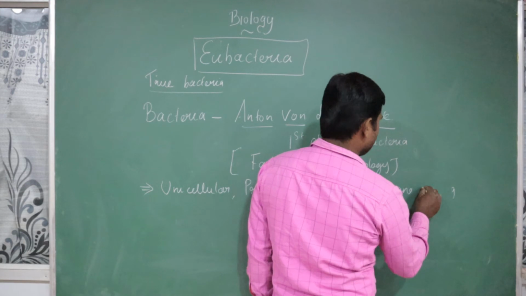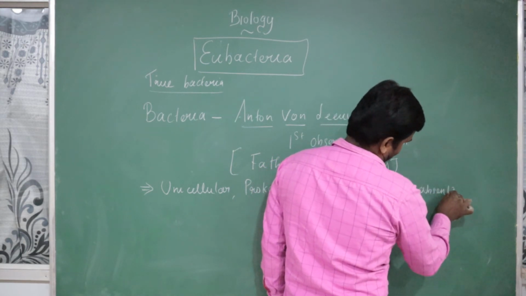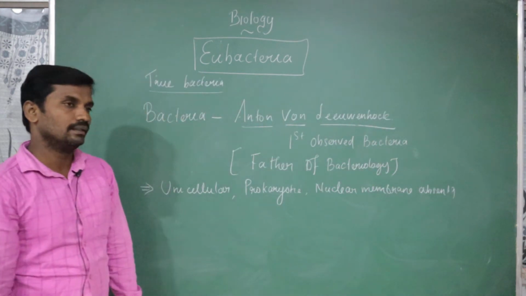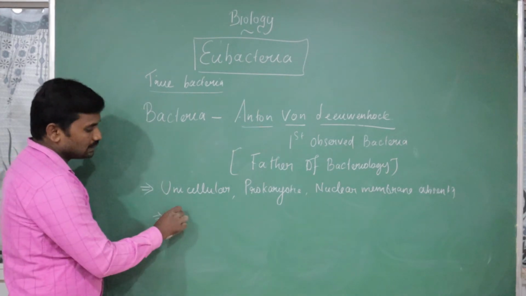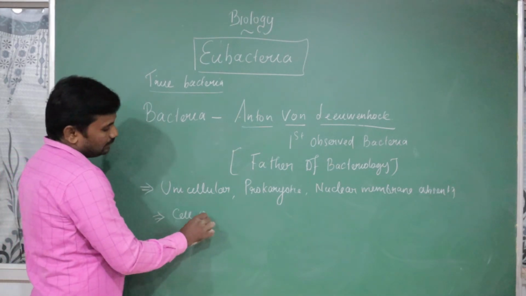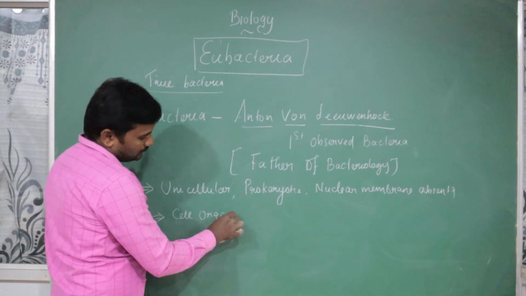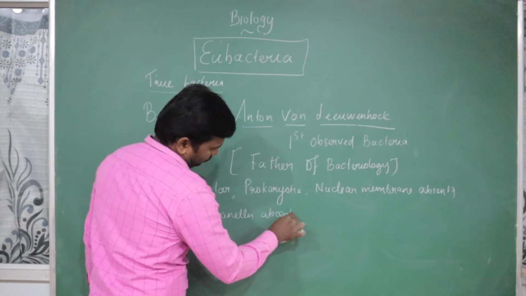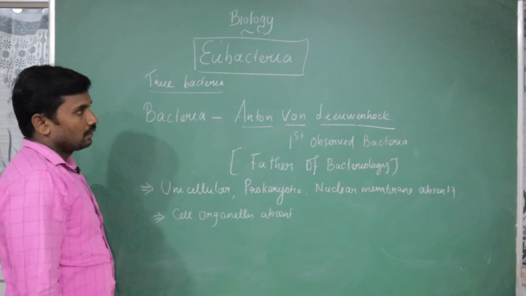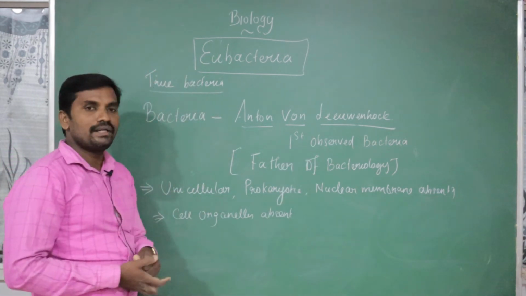Nuclear membrane absent. This is the basic thing. If we look at the bacterial cytoplasm, will there be cell organelles? Cell organelles are absent except a few.